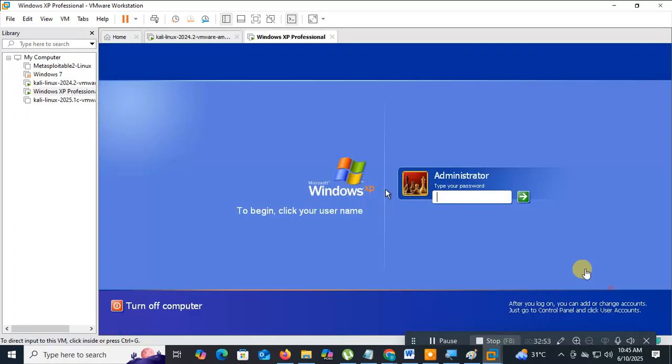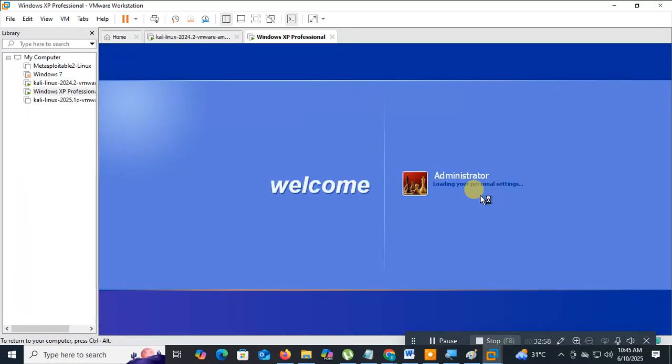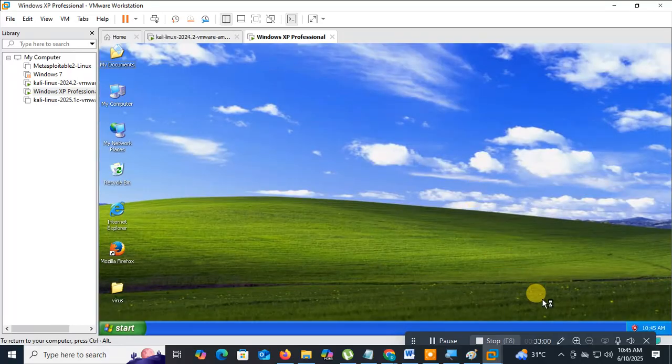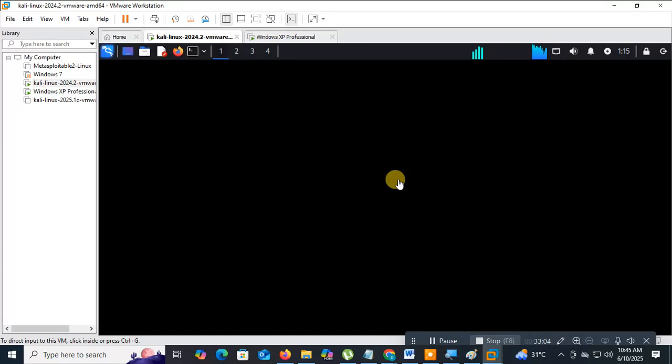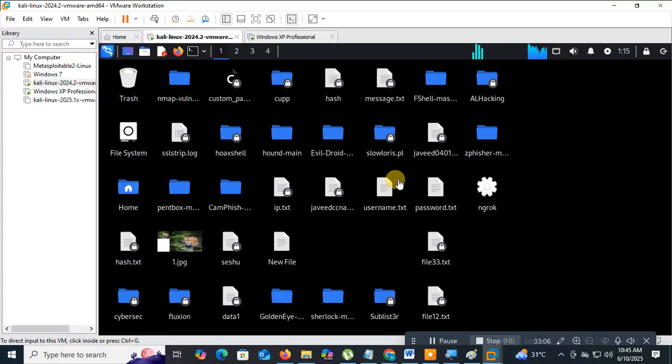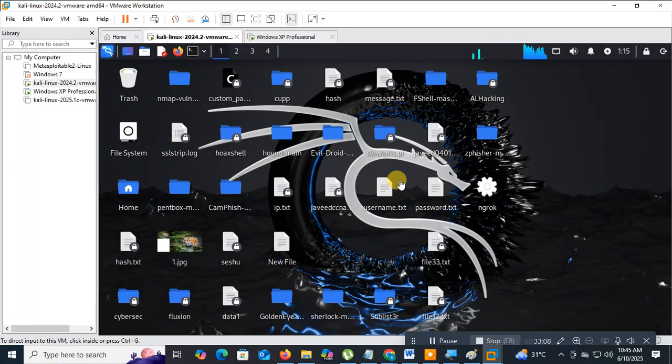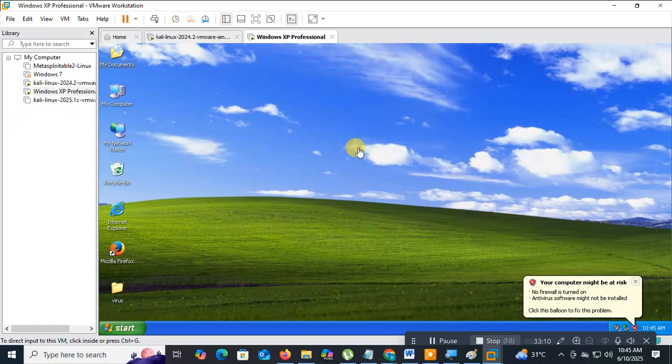Now this is the target machine. This is the Kali Linux as the attacker machine, and this is the target. We are going to do the practicals.